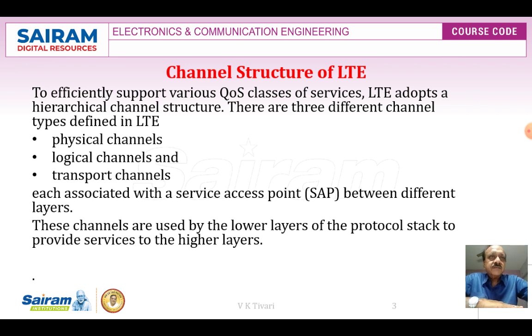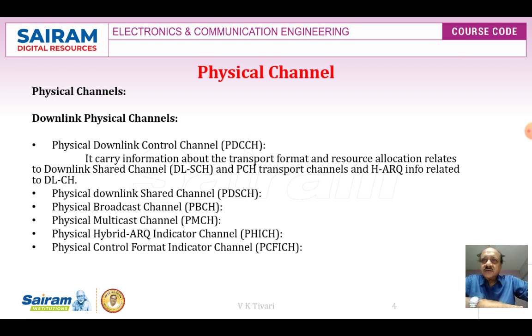Physical channels. Before going to logical and control channels and other channels, we first have to discuss physical channels. The downlink physical channels include the physical downlink control channel, which carries information about the transport format and resource allocation related to the DL-SCH and PCH transport channels, and HARQ information related to the downlink channel.